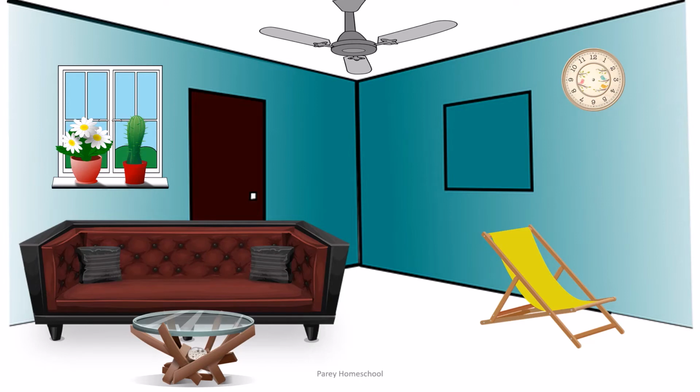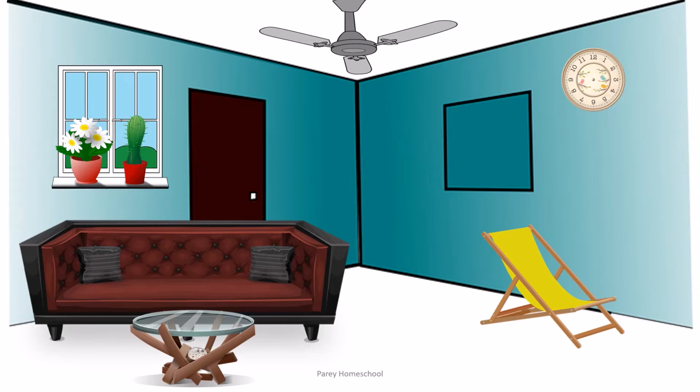If you observe around you, there are many things. For example, if you are sitting in your living room, you can see many things around you and each thing has its name.